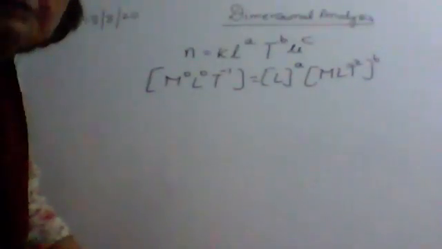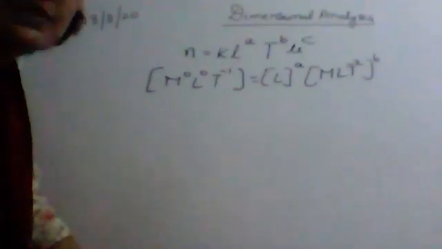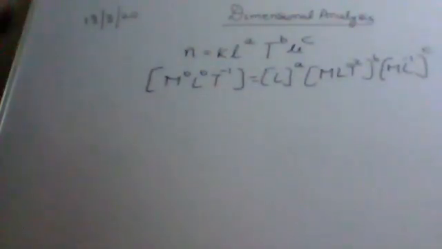L is the length raised to the power a. Tension is the force only, and force has a dimension M L T to the power minus 2, raised to the power b. Now what is this mu? Mu is the mass per unit length. It is the mass divided by length. So its dimension will be M L to the power minus 1, raised to the power c.